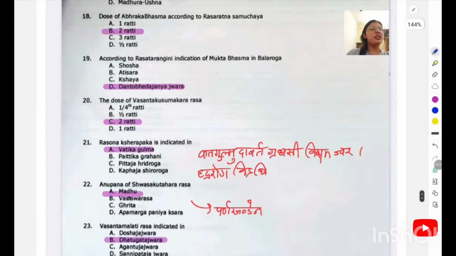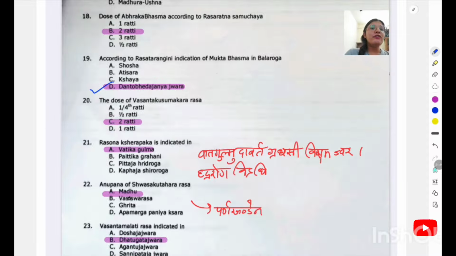Abhraka Bhasma dose is 2 rati. This dose is very important. You can make some flowchart and remember this with the help of a trick. According to the Rasa Tarangini, the indication of Mukta Bhasma in Bala Roga is Danta Bhedajanya Jwara. When a small child's teeth are erupting, there is severe pain and fever can also come. In that condition, Mukta Bhasma is recommended with Rasa Sindura, or there are formulations with the main ingredient as Mukta Bhasma.